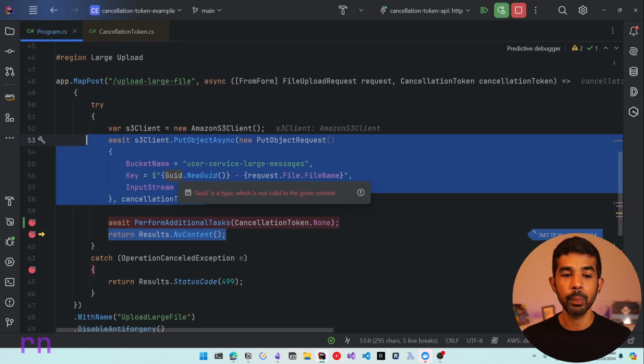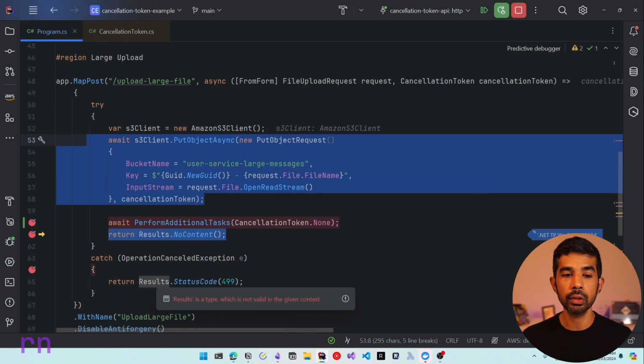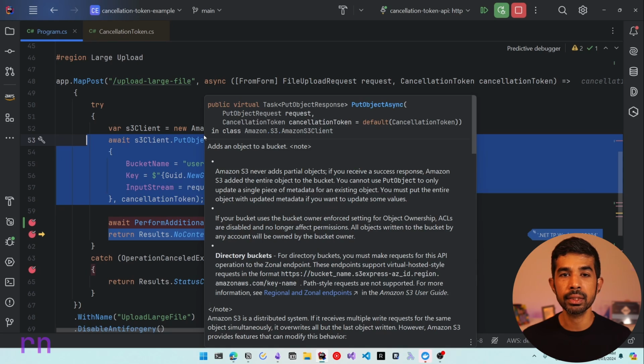Now, if the caller explicitly called the cancel, it will have to listen to this and see what the response from this request is, and perform additional cleanup tasks if it's required.